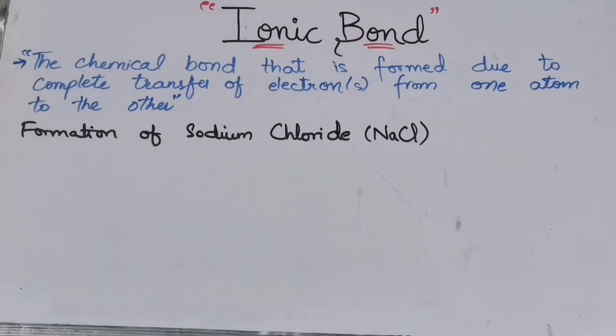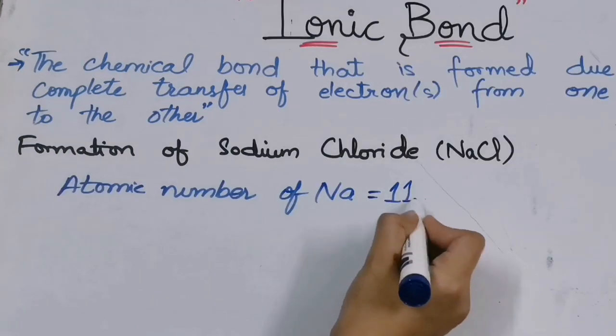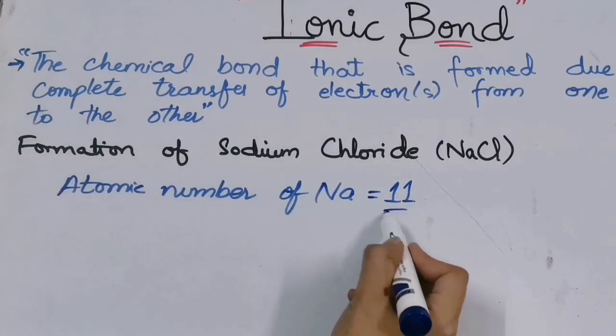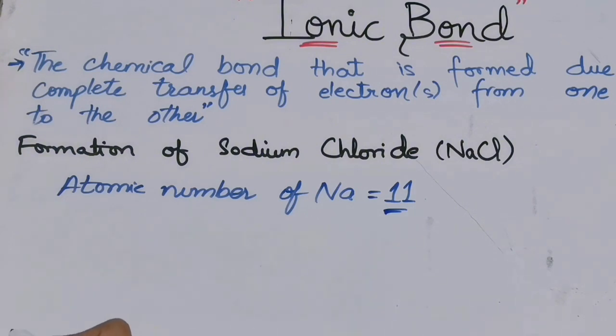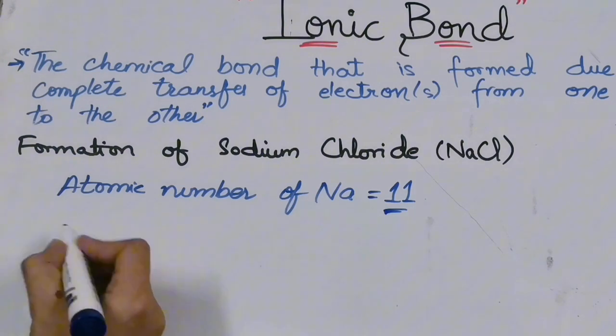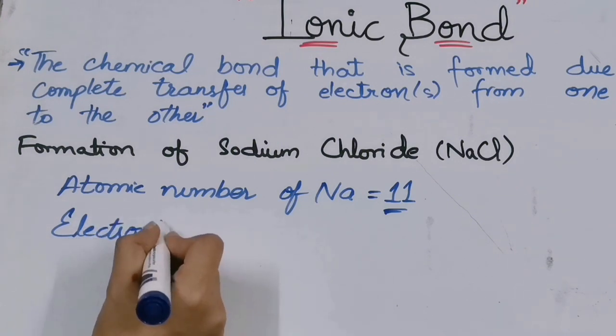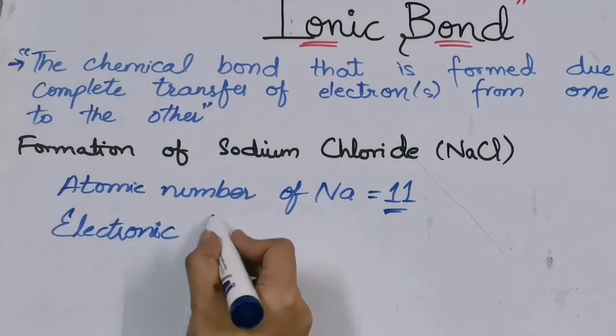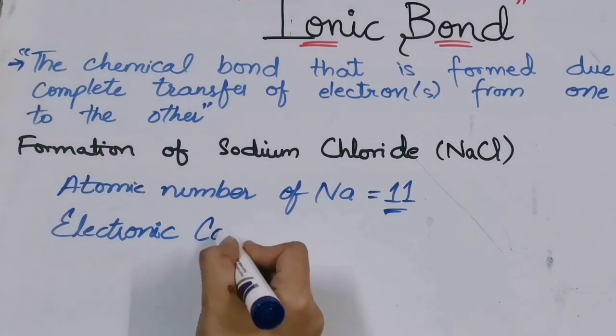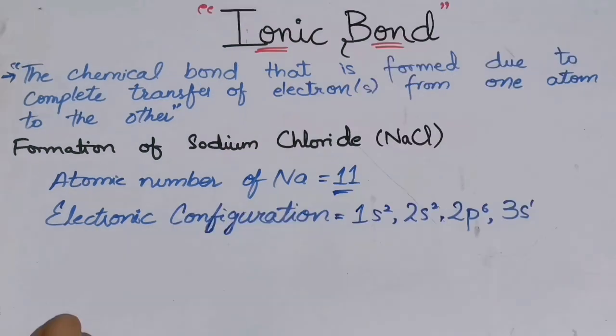Formation of sodium chloride, NaCl. How will we start? We will first write the atomic number of sodium. After writing the atomic number, we will write the electronic configuration of sodium. If you don't know how to find the electronic configuration, I have already uploaded a video and the link is in the description below. So this is the electronic configuration of sodium.